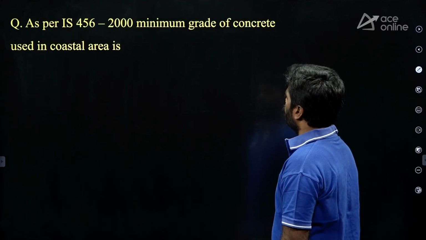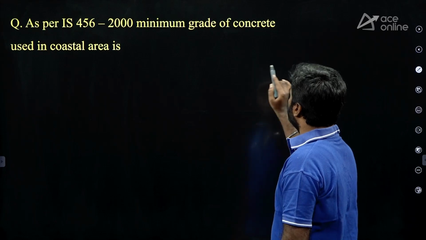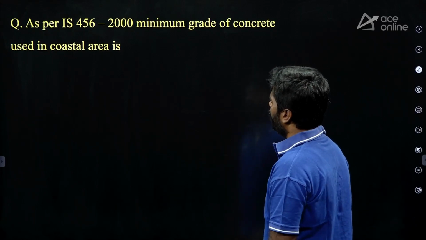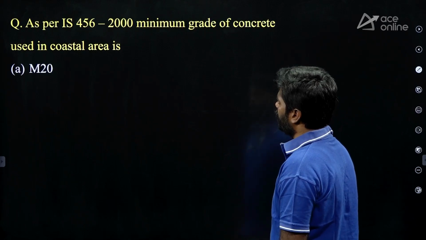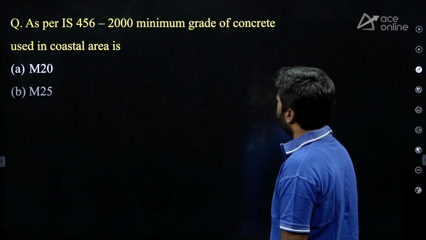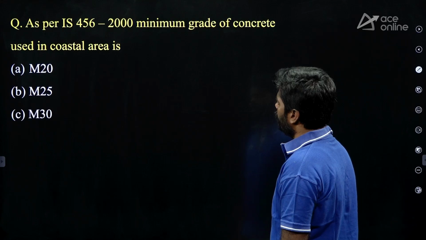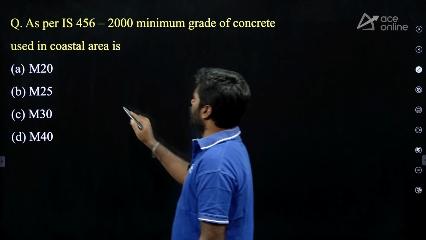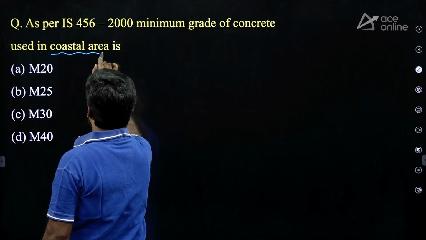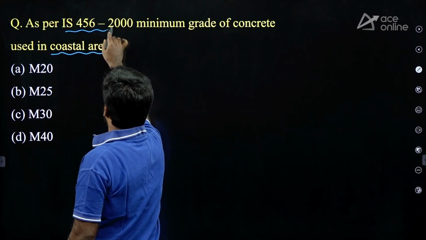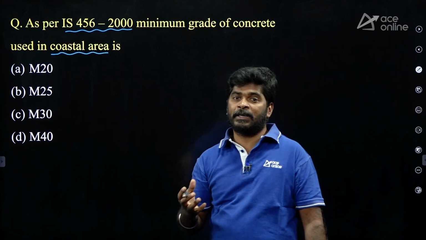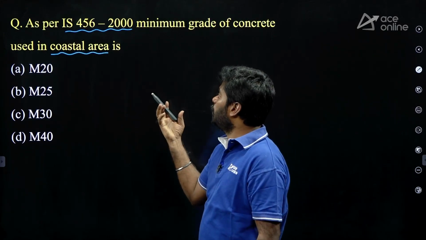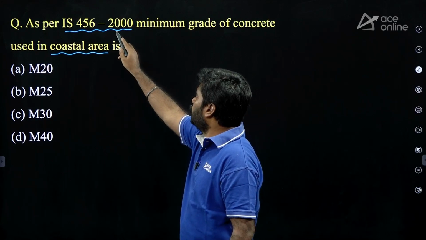As per IS 456-2000, the minimum grade of concrete used in coastal area is: A, M20; B, M25; C, M30; D, M40. Clearly mentioned, coastal area. This IS 456-2000 indicates RCC.